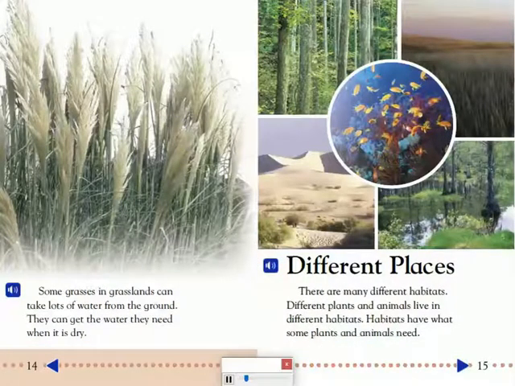Some grasses in grasslands can take lots of water from the ground. They can get the water they need when it is dry.